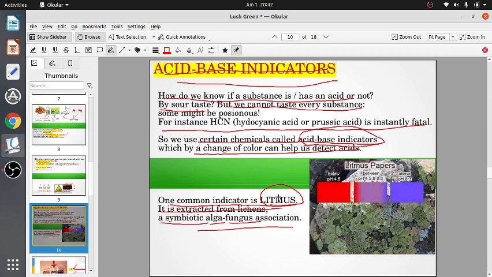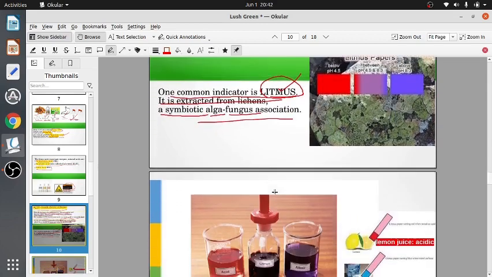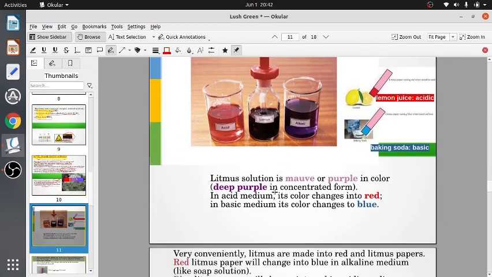And here we get the common indicator called litmus. So one acid-base indicator is litmus. Litmus solution is mauve or purple in color, and it is deep purple in concentrated form.